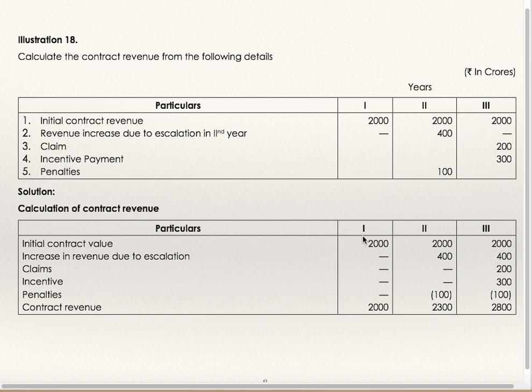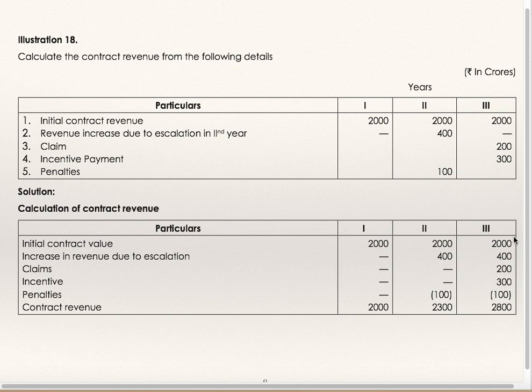First year contract revenue is only 2000. Why? Because that is only given initial contract revenue. In the second year, initial contract revenue plus increase due to escalation minus penalty, which will be 2300.